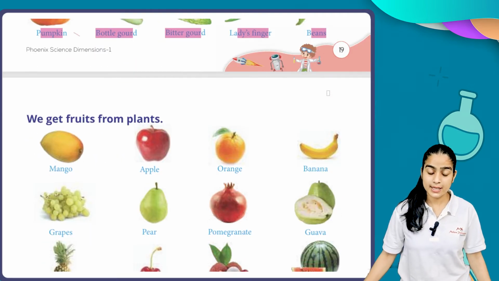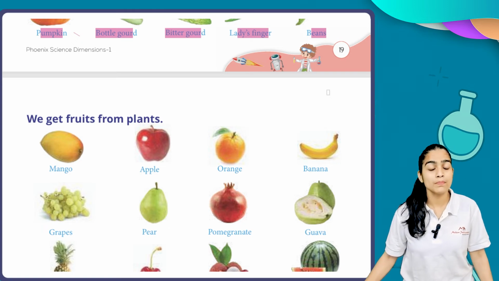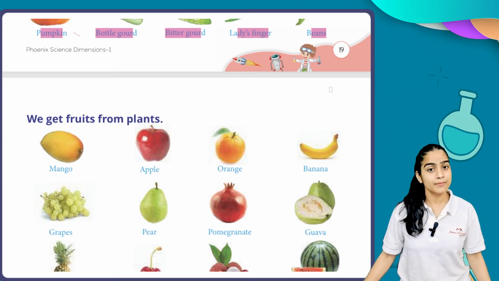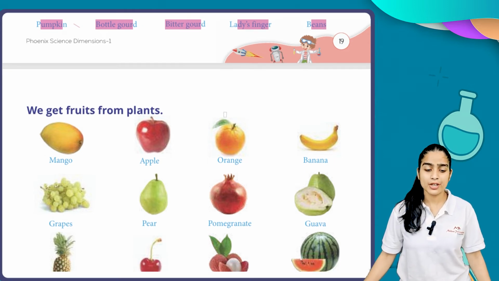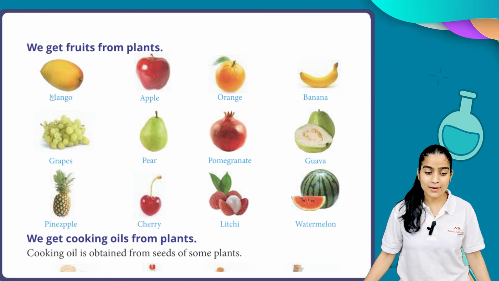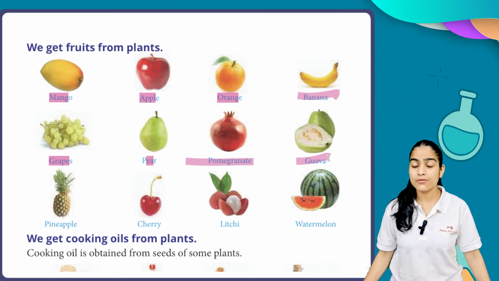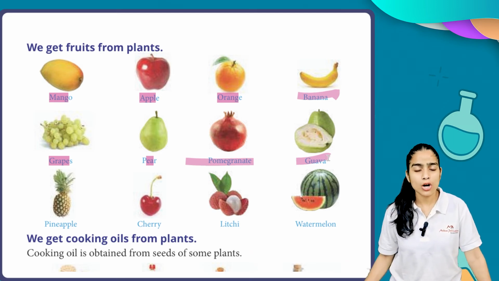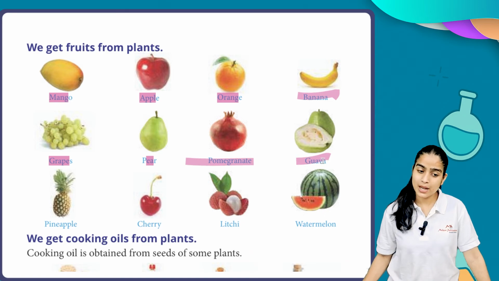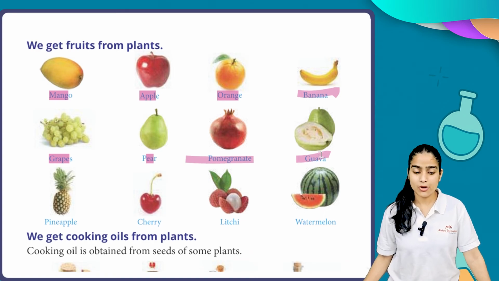Now we are discussing how we get fruits from plants. As we get vegetables from plants, similarly we get fruits also from the plant. For example, your favorite mango. Who likes mangoes? Well, mangoes, apple, orange, banana, grapes, pear, pomegranate, guava. These are the fruits we get from the plant, and we have a lot of fruits which we get from the plant. These are some examples of it.